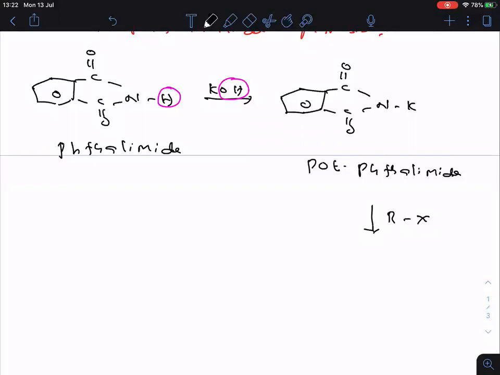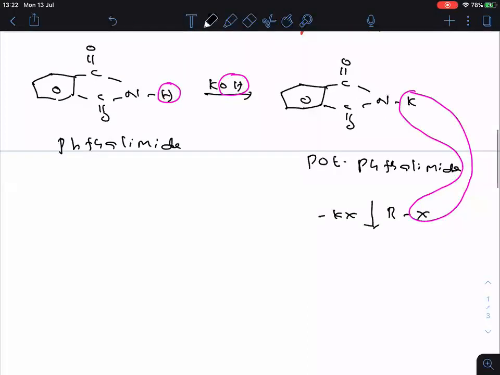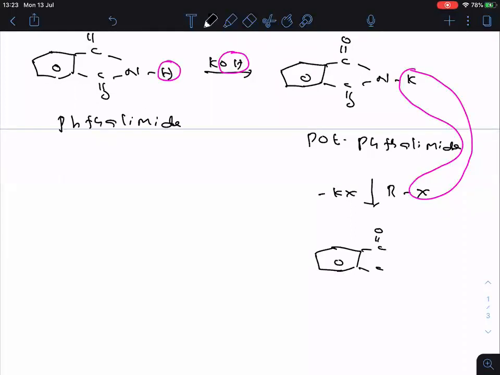This step is very important as I told you. So, like this KX is removed. If KX is removed, then what is going to form here? Now, C double bonded O, C double bonded O, N, R.